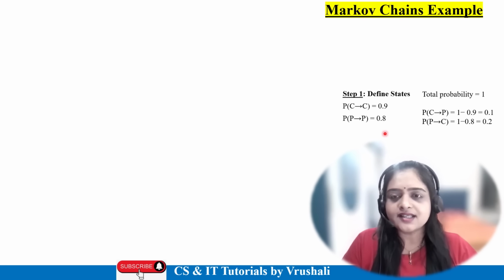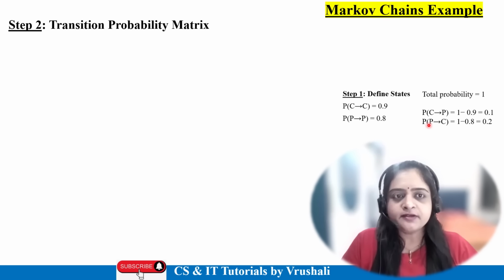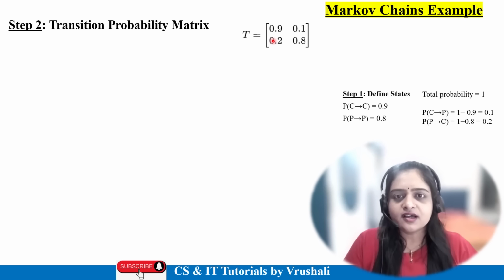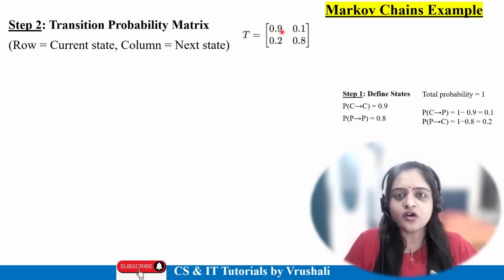Okay, this is the answer of step 1. Now step 2 is to calculate the transition probability matrix. So see here, this is your transition probability matrix as per step 1. See, 0.9 is Coke to Coke and 0.1 is Coke to Pepsi. Then in the second row, 0.2 is Pepsi to Coke and 0.8 is Pepsi to Pepsi. Now check that the sum of each row is equal to 1, right? So row means current state and column means next state in the Markov chain algorithm, right?